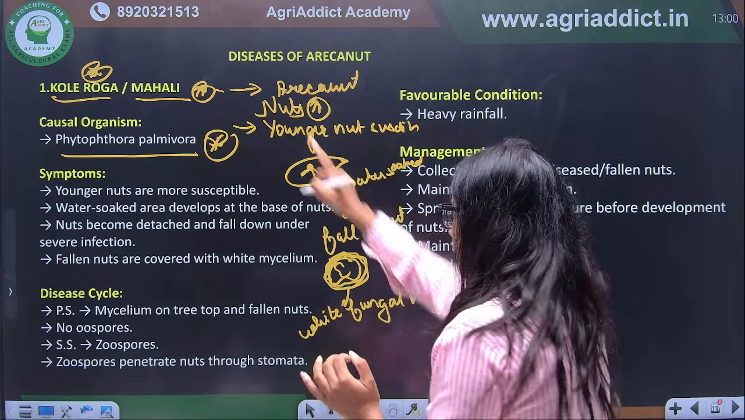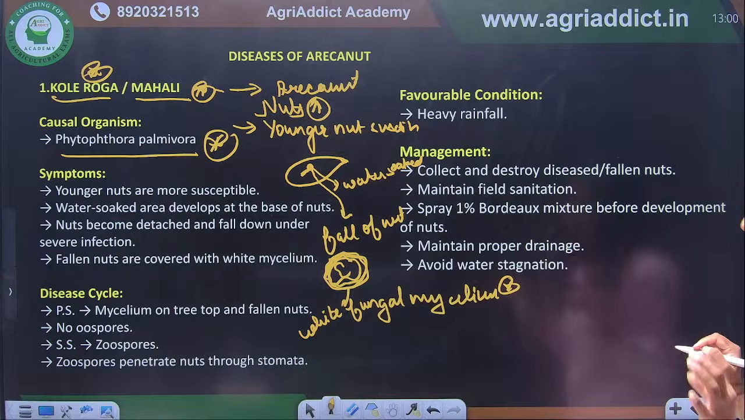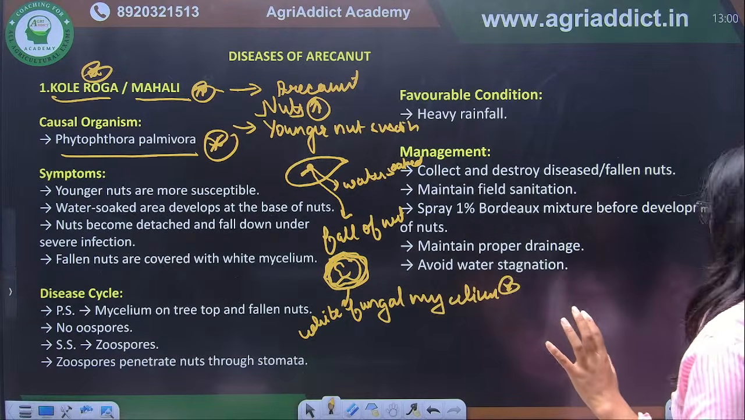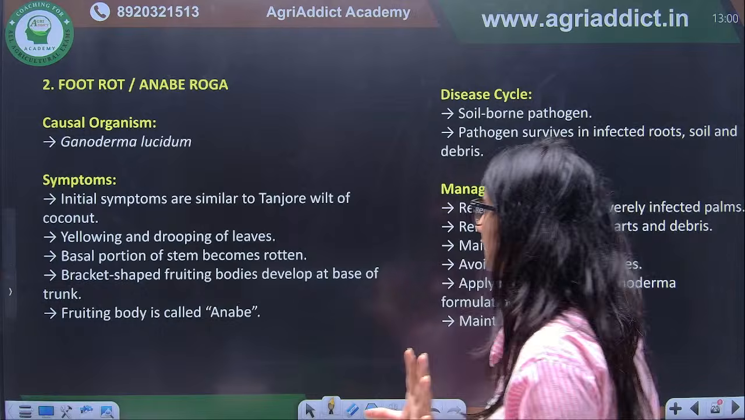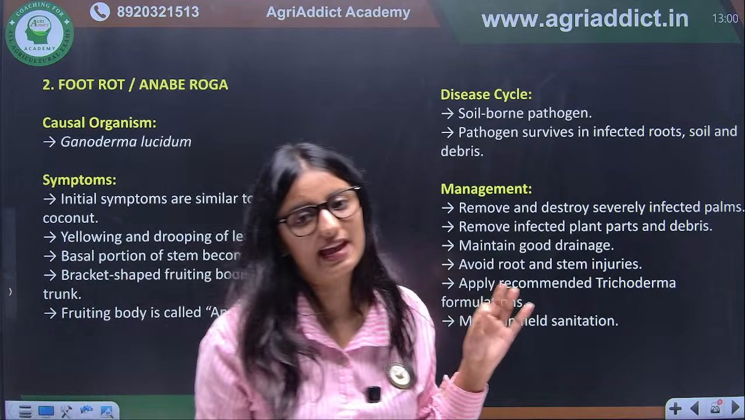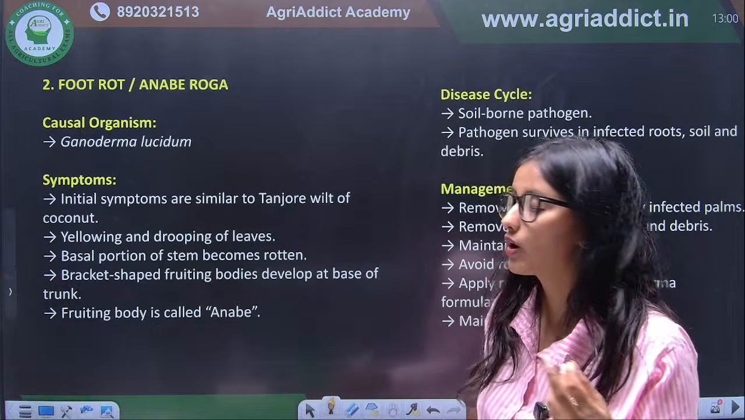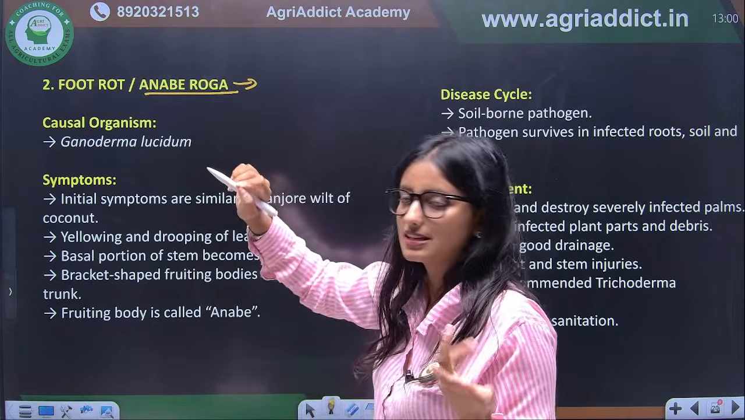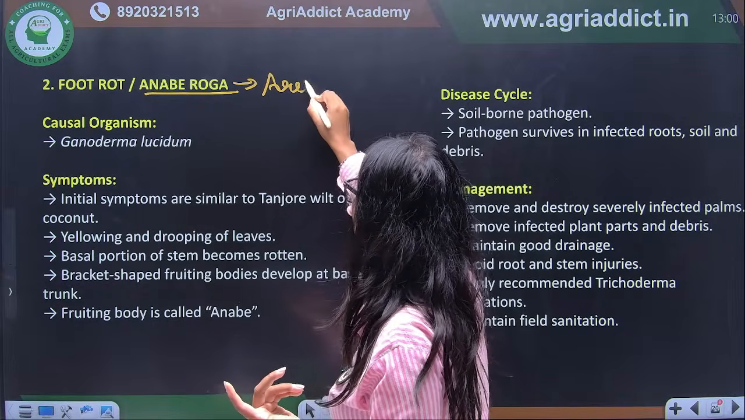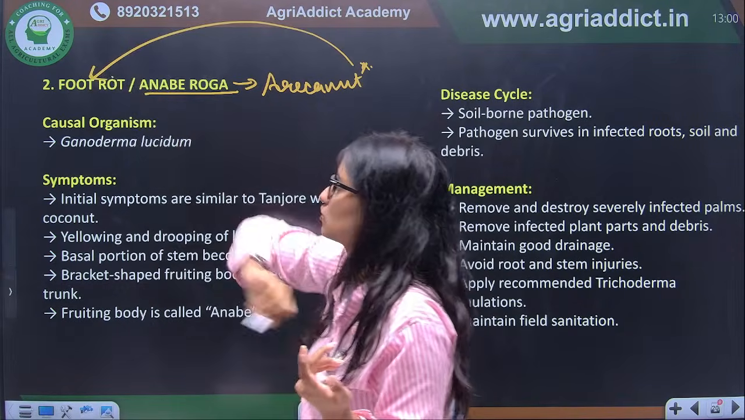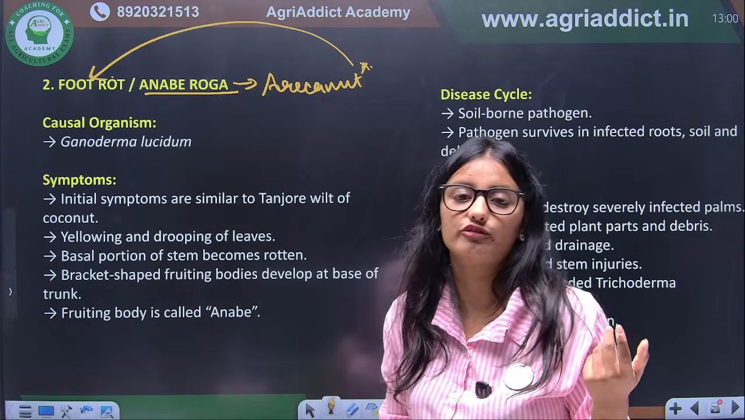So this was important in case of Kolyoroga or Mahali disease. Again, it is Phytophthora. You know each and everything about Phytophthora; we have discussed it in detail. Next we have foot rot. Again, a question can be asked: Anaberoga is the disease of which of the following? Anaberoga is the disease of again arecanut. What we call it? Foot rot, also called foot rot disease of the arecanut.